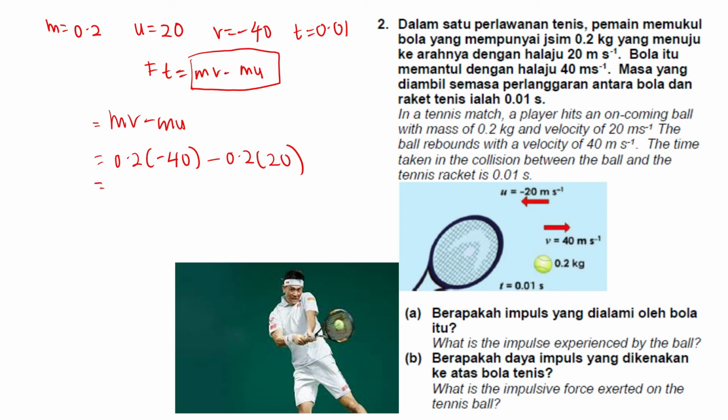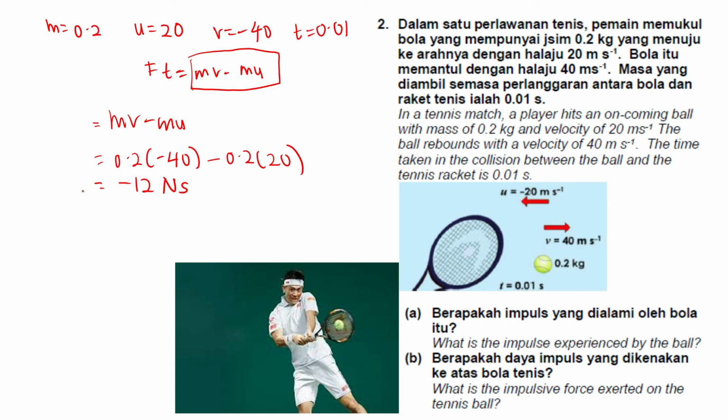So use your calculator: 0.2 multiply by negative 40, minus 0.2 times 20. You will get negative 12 Newton second. So that's the impulse.